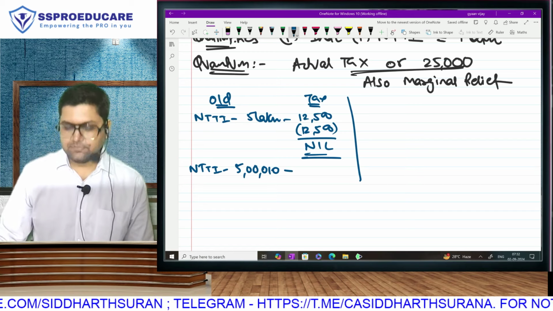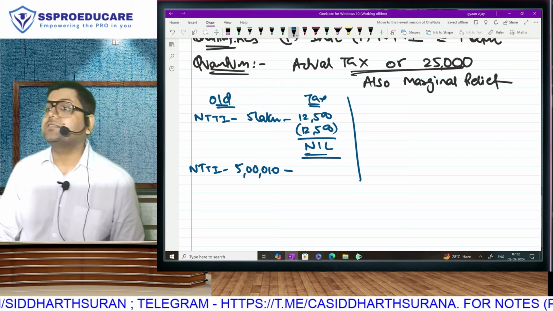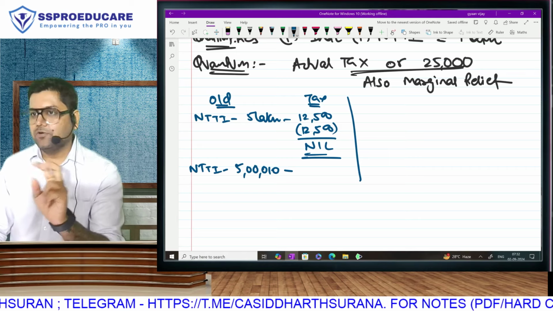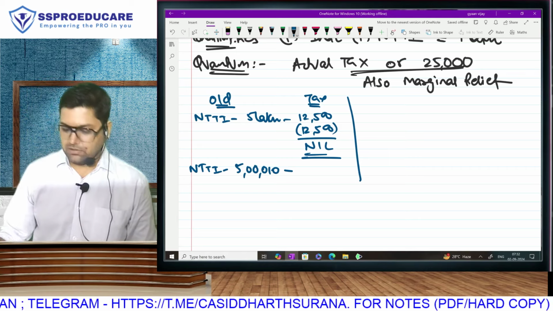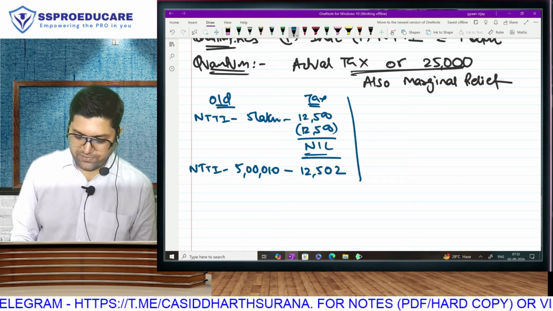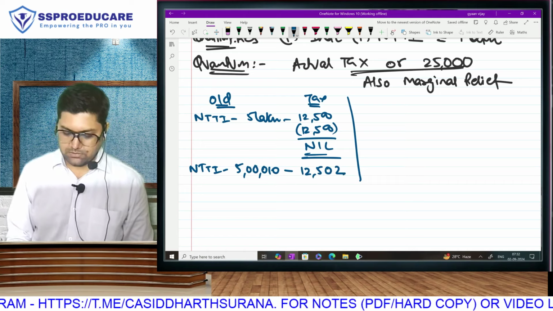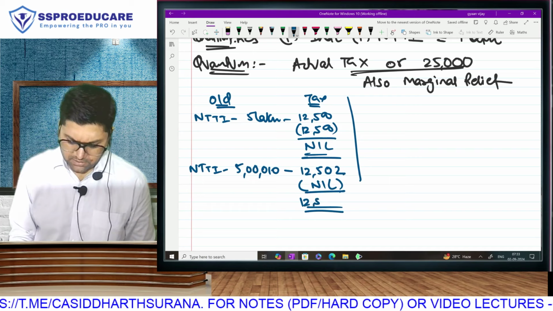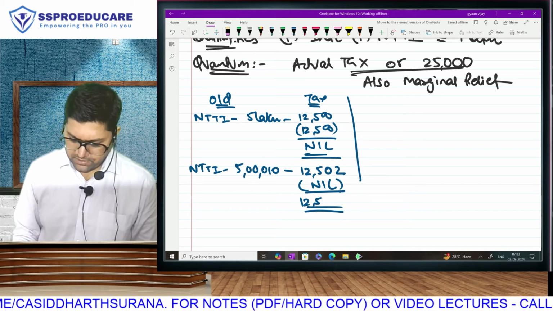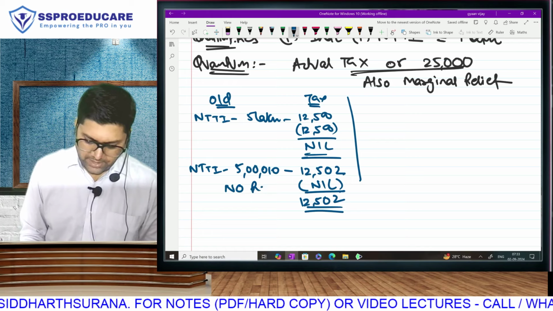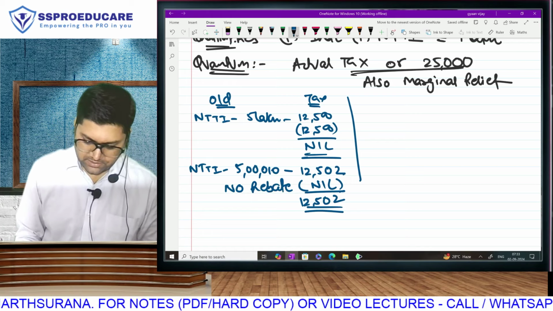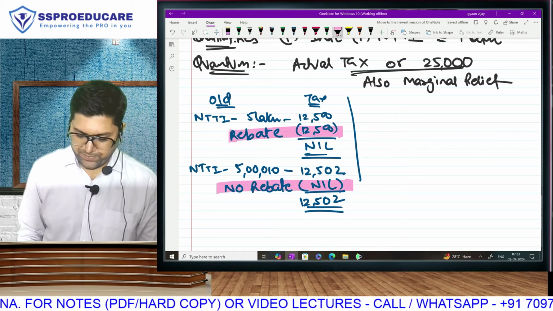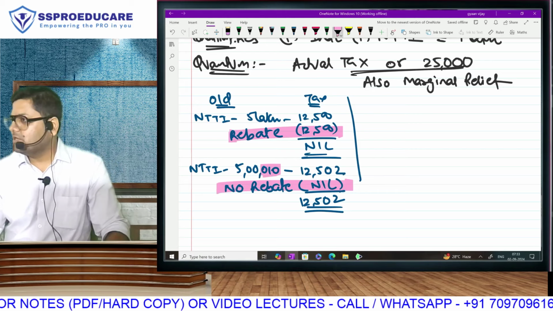First tell me the tax. 12,500 plus 2 rupees aayega. 10 rupees will be taxable at what rate? 20%. What is 20% of 10? So can I say here you will get tax of 12,500 plus 2? No rebate. Sir, kyun no rebate? Why no rebate? NTTI has exceeded 5 lakh rupees here by a small amount.